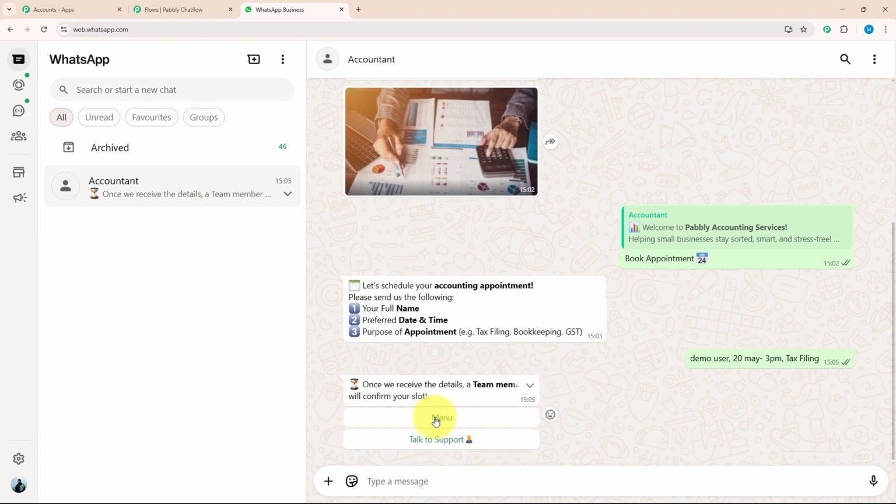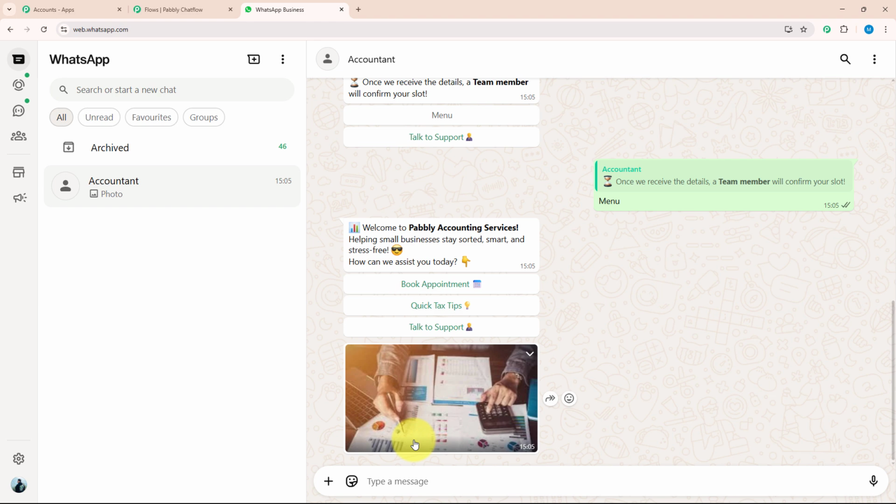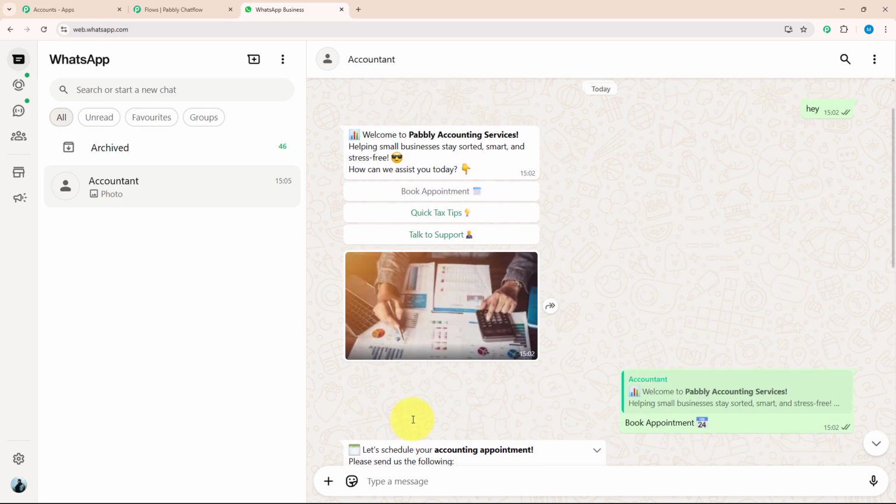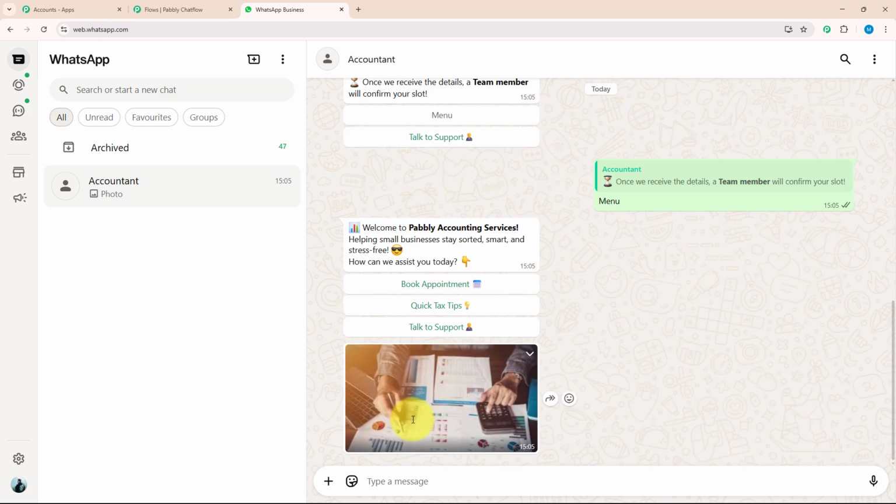Let's click on menu. After selecting the menu option, I again got the initial message. So yes, as you can see, this chatbot is replying to me within seconds and made my customer experience so much better. That's the power of Pabbly Chatflow. If you want to make this chatbot for your own business, then let me guide you further.